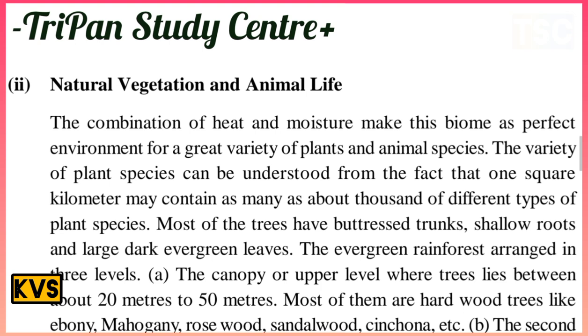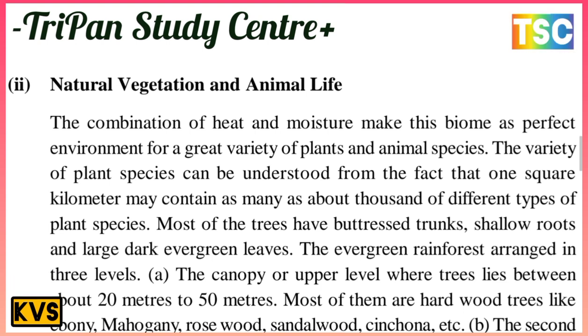Most of the trees have buttress trunks, shallow roots and large dark evergreen leaves. The evergreen rainforest is arranged in three layers. The canopy is the upper level, with trees between about 20 meters and 50 meters.